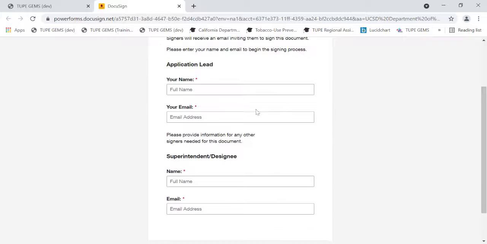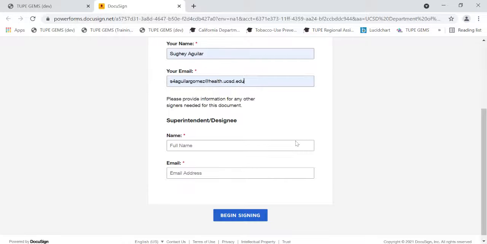Here, the lead applicant will need to enter their name and their email address, as well as the name and the email address of the superintendent designee. And then click on Begin Signing.